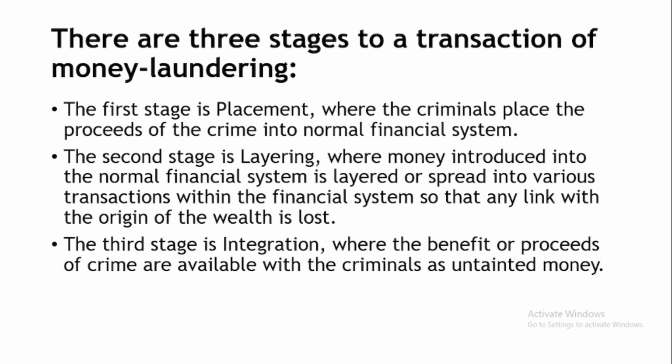There are three stages to a transaction of money laundering. The first stage is placement, where the criminals place the proceeds of the crime into the normal financial system. The second stage is layering, where money introduced into the normal financial system is layered or spread into various transactions within the financial system so that any link with the origin of the wealth is lost. Layering means putting one over the other. It is generally done to extinguish the origin of the proceeds of the crime.